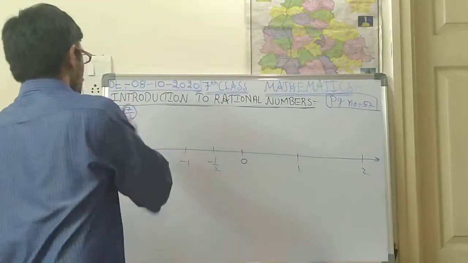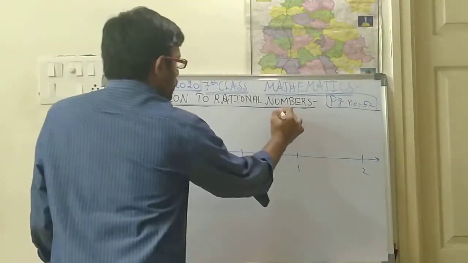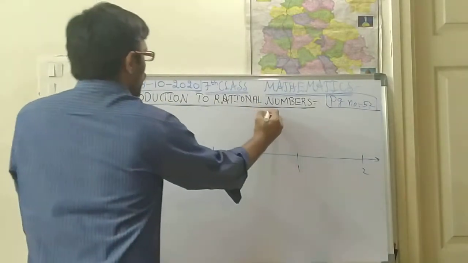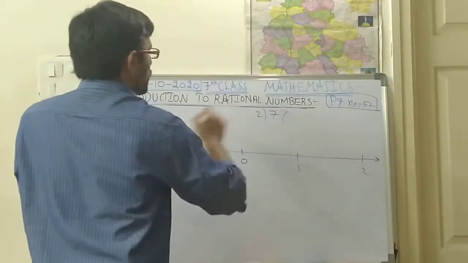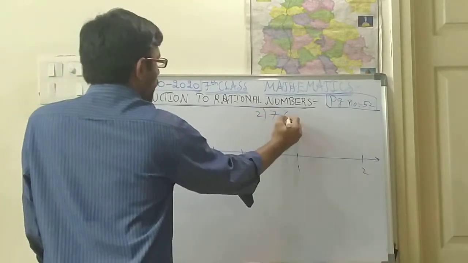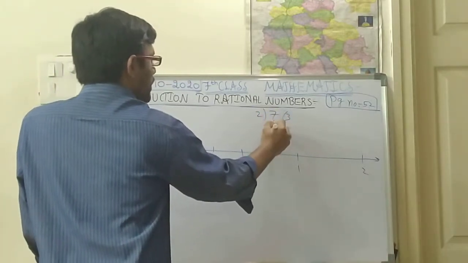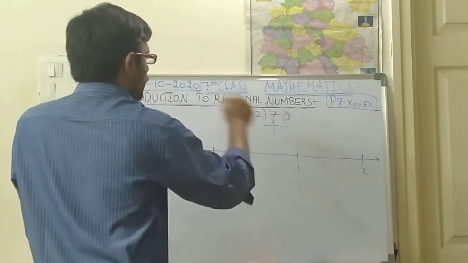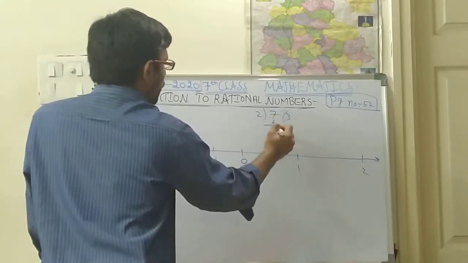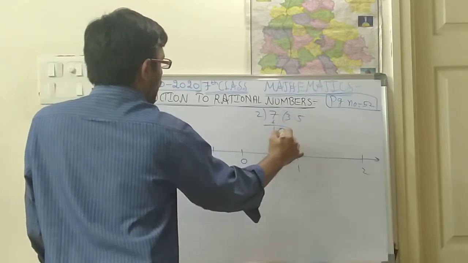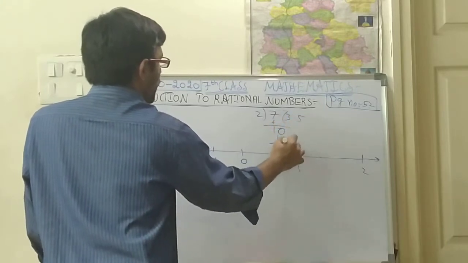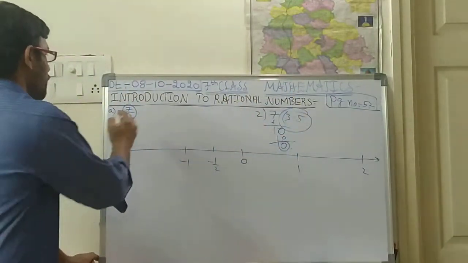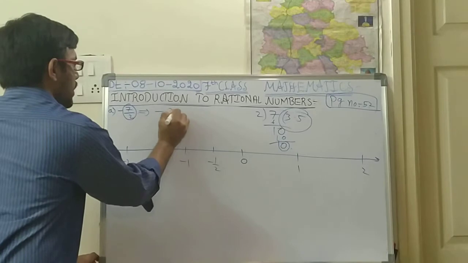So minus 7 by 2. Just do the division of this number. 7 by 2: 2 3 6, 7 minus 6 is 1. Next point 0 will be there. 2 5 10, so 10 minus 10 is 0. So what is the answer? 3.5. This is equal to minus 3.5.